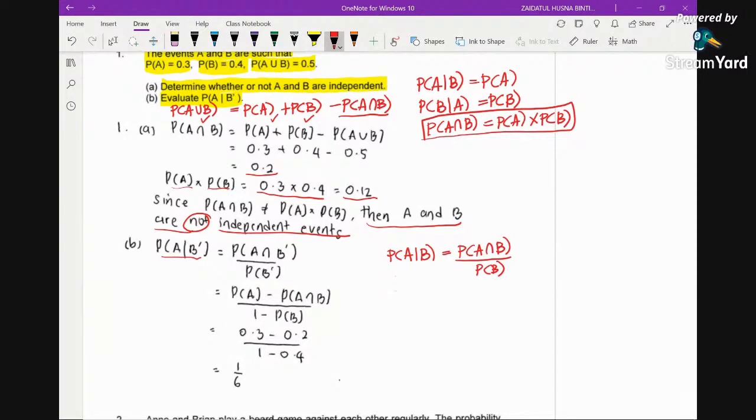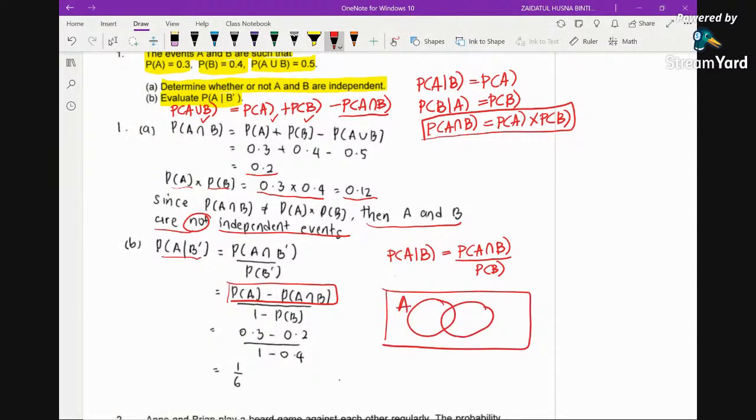So how do we obtain this? You may just use this formula. Or let's say if you don't really remember this formula in the exam, you know that A intersect B prime. Let's say this is A and this is B, you will notice that A intersect B prime is basically the region here.